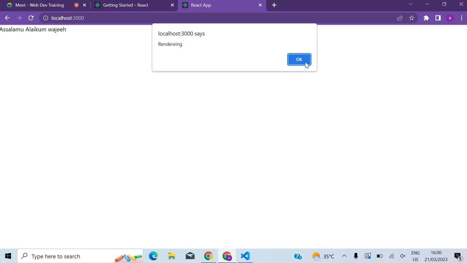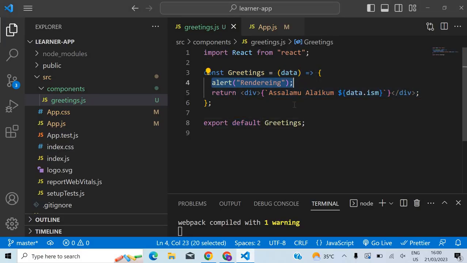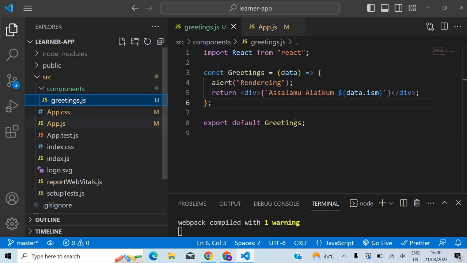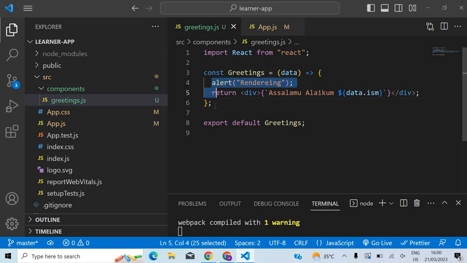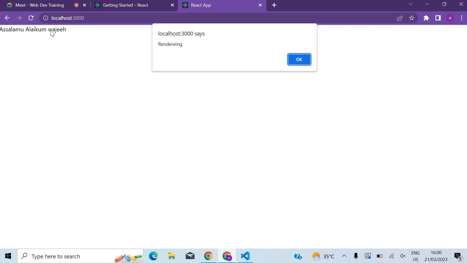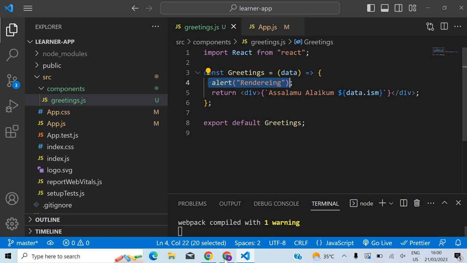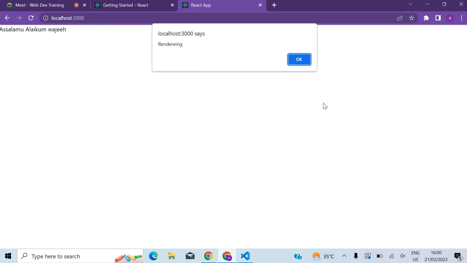See now, I got another message, an alert message, which means that this ran after 2 seconds. Why did that run? Because after 2 seconds we changed the value here, that triggered a rerun of this entire component, and that is why this line was executed and why I'm seeing it here. In the background you still see Waji, because we're still on this line only. Once I click on OK, even this part will be executed once again, so that will update to Abu Ziyad. So I click on OK. See now, changed.